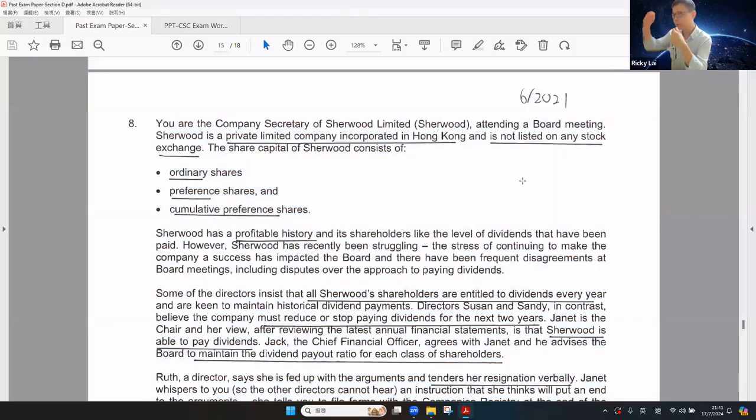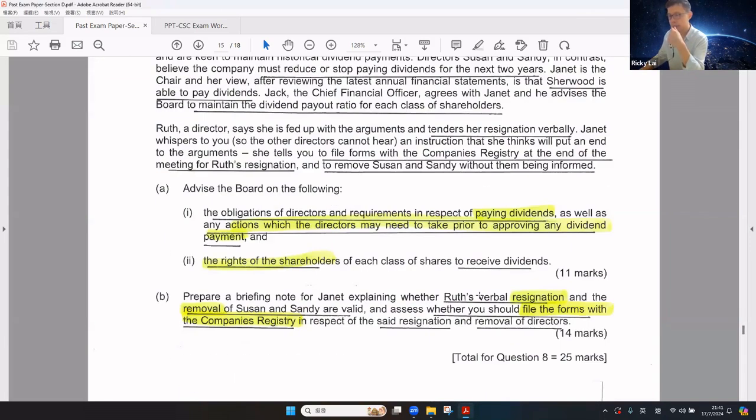Okay, now let's continue to look at 2021 June. That is the final question for today's exam technical workshop. For this question, I also highlight the keywords from the question, including the obligation of the directors and requirements in respect of paying dividend, any action which the director may need to take in approving any dividend payment, and also the rights of the shareholders to receive dividend. It is 11 marks, so you are expected to write around 2.5 pages.